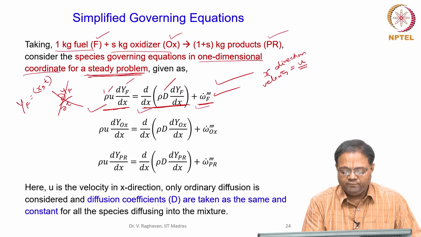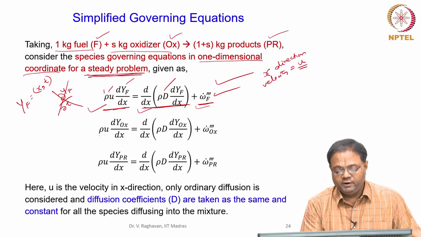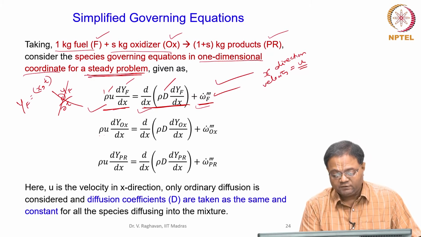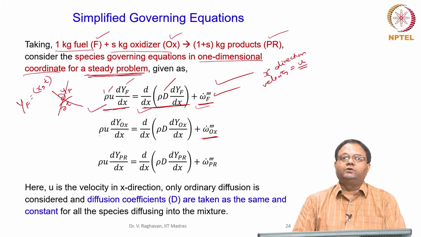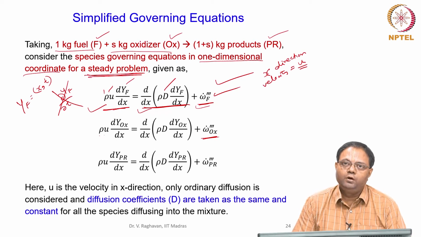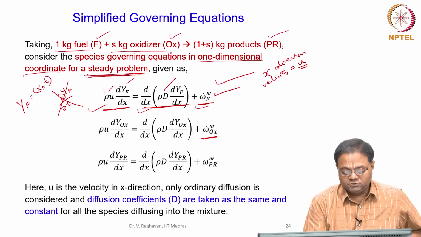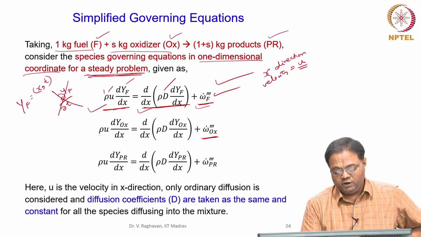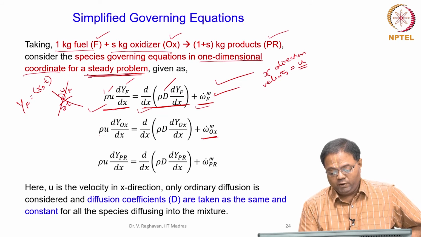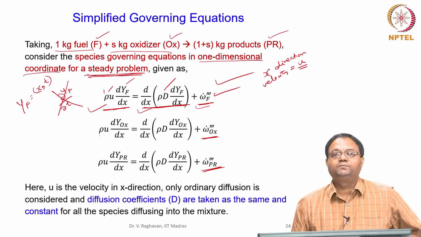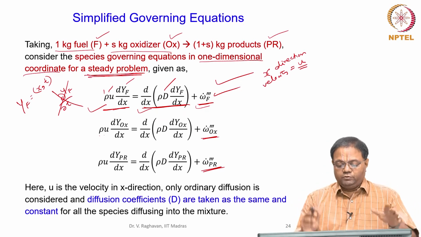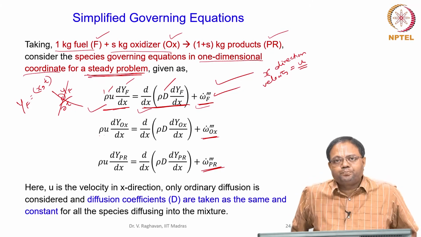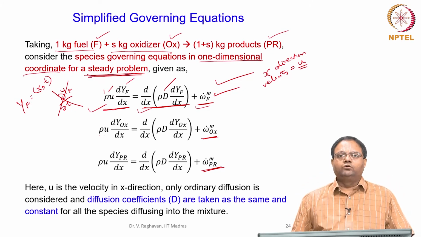Same thing for the oxidizer: rho u into dYOX by dx equal to the diffusion term, d by dx of rho D dYOX by dx, plus the rate at which the oxidizer is consumed. Then products: rho u into dYPR by dx equal to d by dx of rho D dYPR by dx plus the rate at which products are formed. So, in these three equations you can see that there are nonlinear source terms.